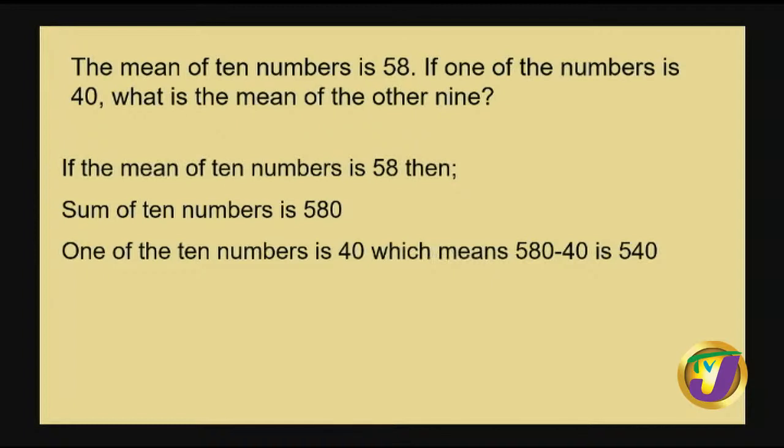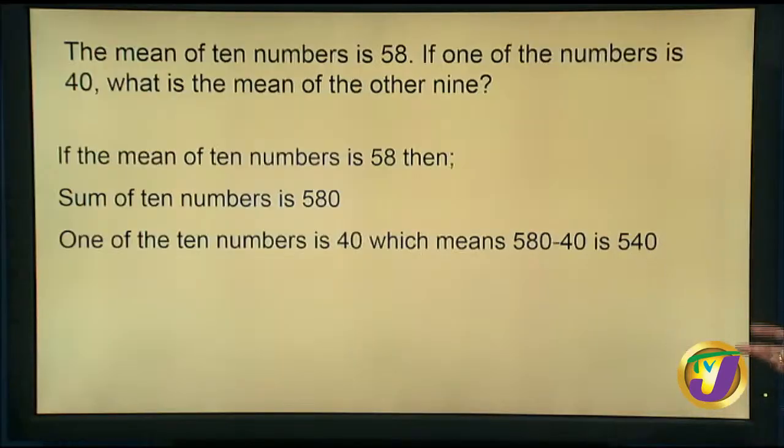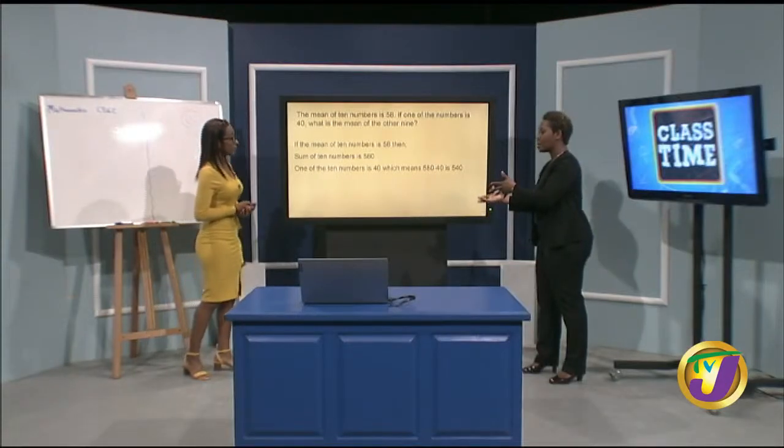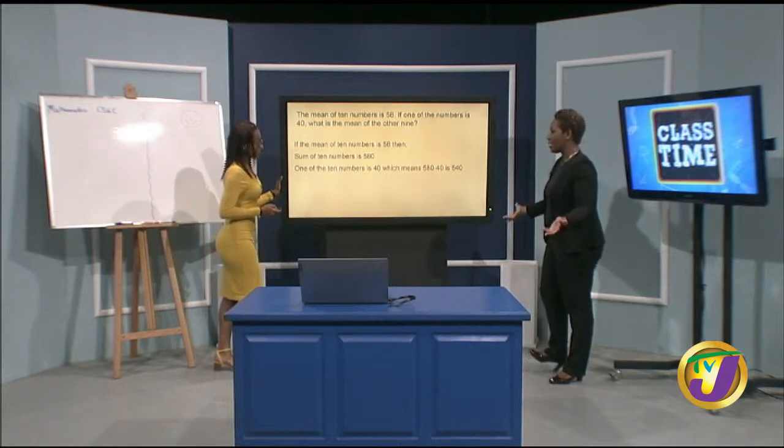Because when you reach here and you see the options without fully understanding what is being asked, you could circle D. Yes, you could. So pay attention. This could definitely not be a mean. So what we know now, 540 is now the sum of the remaining 9 numbers. And we're asked to find the mean of the 9 numbers. Yes, that's right. So we're going to definitely just divide by 9.